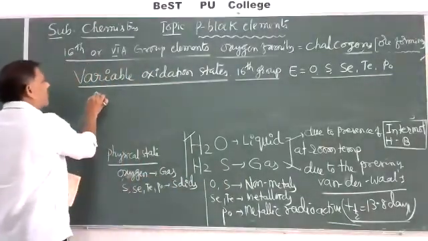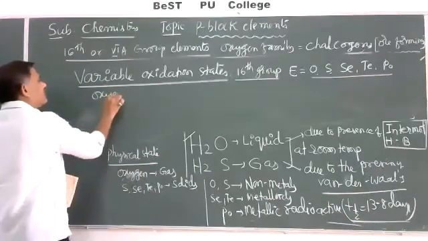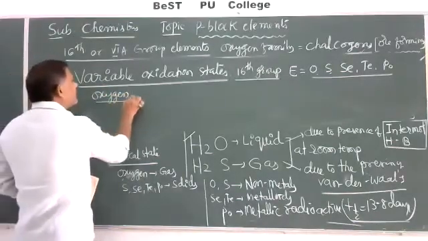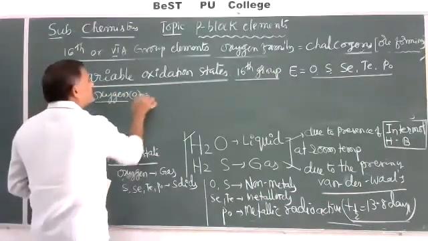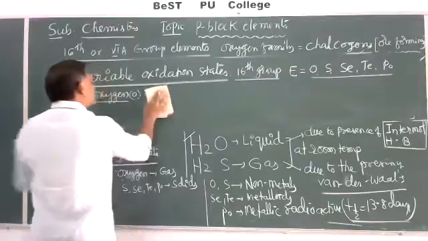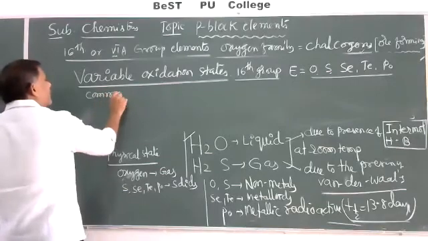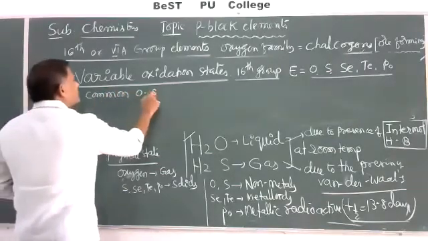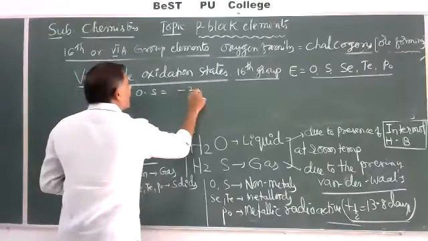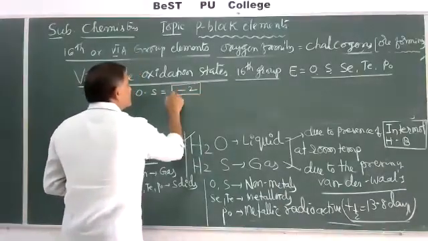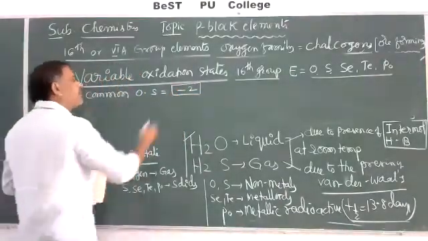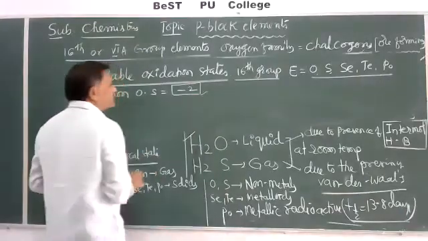First about oxygen. Not only oxygen, for these 16th group elements the common oxidation state is -2 generally, and it is common for all elements.